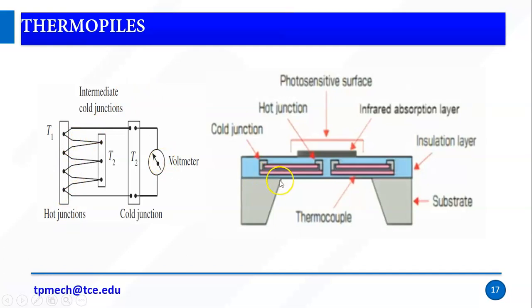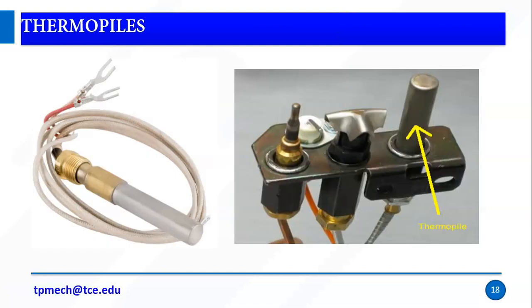This is the industrial representation. We have a silicon substrate, and on top of the silicon substrate we have an insulation layer with the hot junction, cold junction, and photosensitive surface. A MEMS structure is generally made by the photolithography process. Photolithography is like machining which uses photo or light sources. With the help of light sources, it does the machining. So this is the industrial representation of thermopiles.